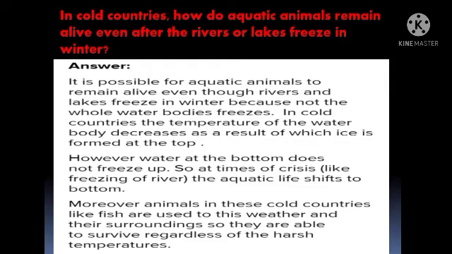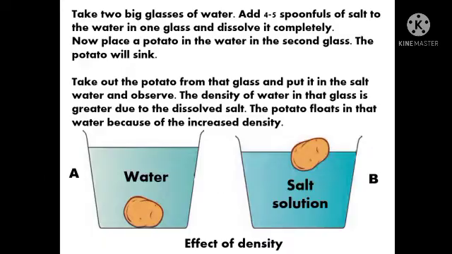Because the temperature decreases, ice forms only at the top, and at the bottom there is no ice. So at times of such crisis, the aquatic life shifts to the bottom and lives there.